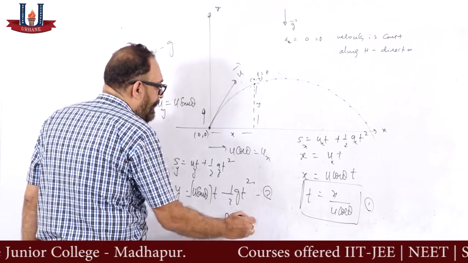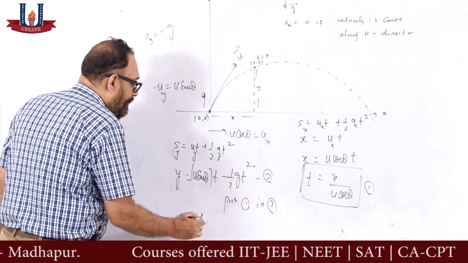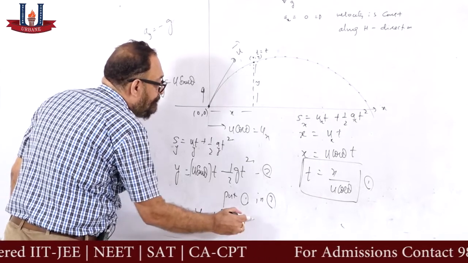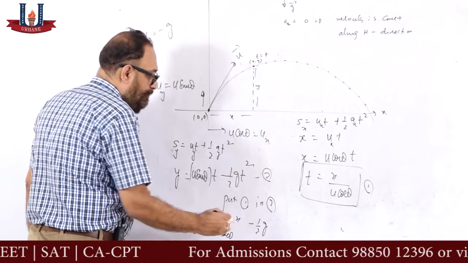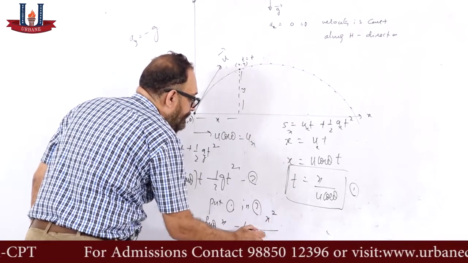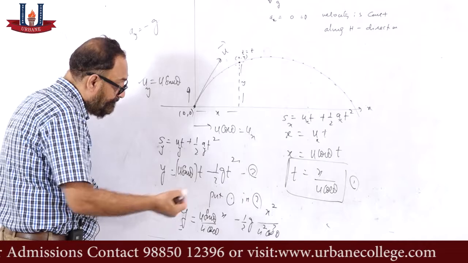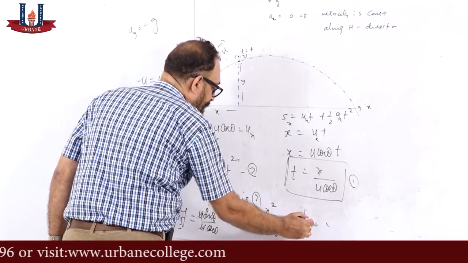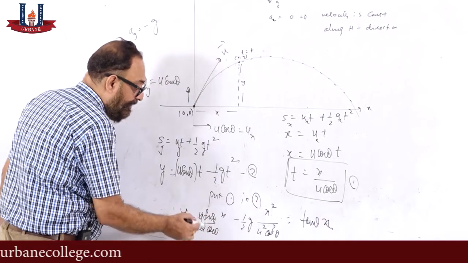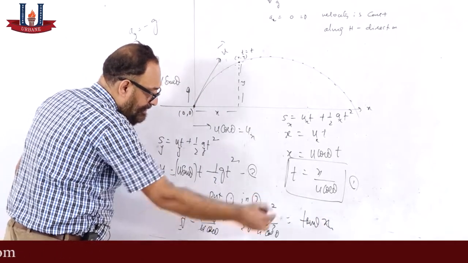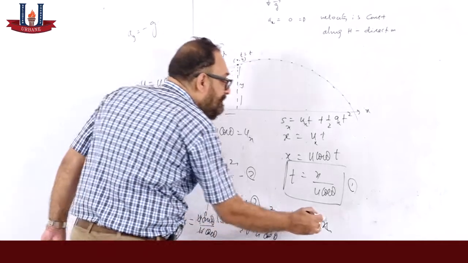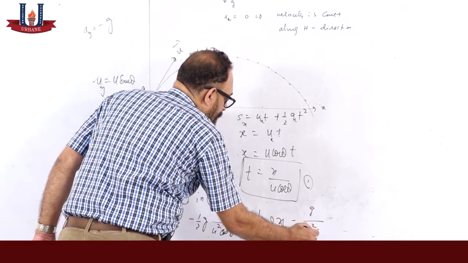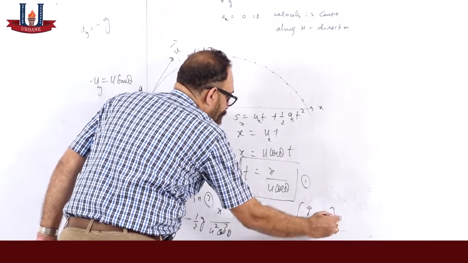Put equation 1 in 2, then we get y is u sin theta into x by u cos theta minus half into g into t square, where t square is x square by u square cos square theta. That's the relation. u and u cancel here. So this becomes tan theta into x, because sin theta by cos theta is tan theta. So you get tan theta x minus g upon 2 u square cos square theta into x square.